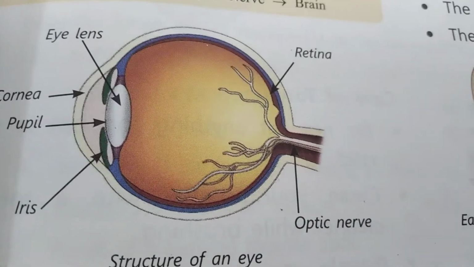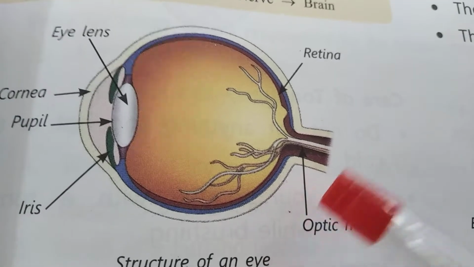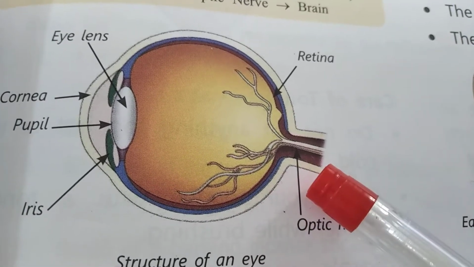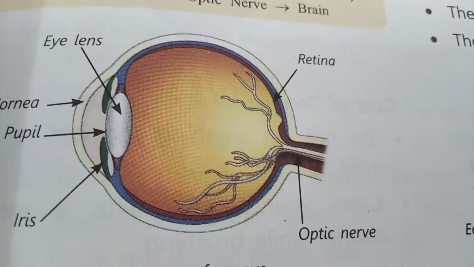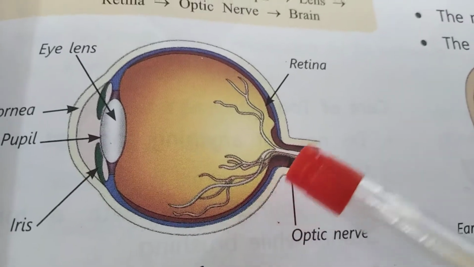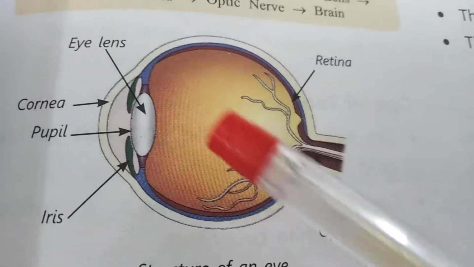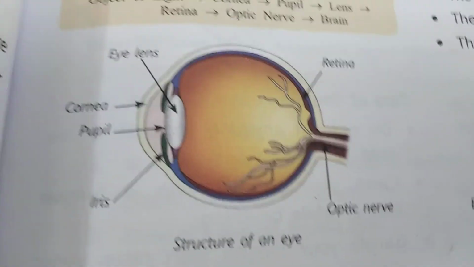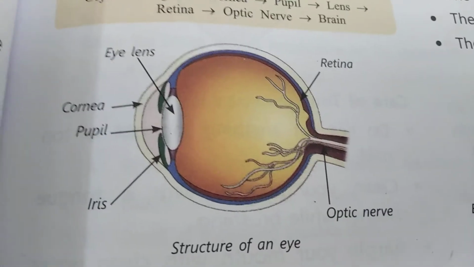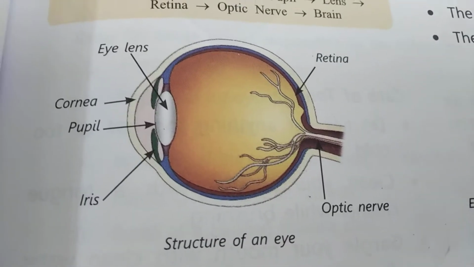The function of this nerve is to transport visual information from the retina to the brain. So these are the different parts of an eye and the functions of the parts.